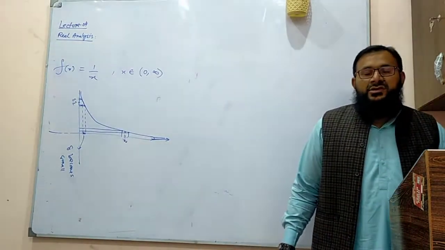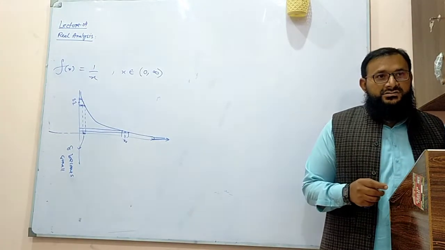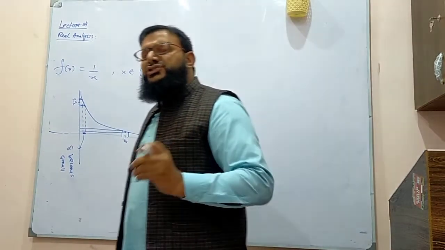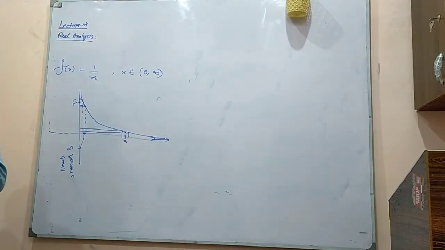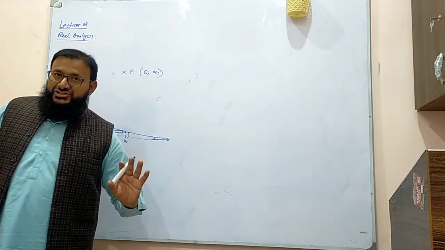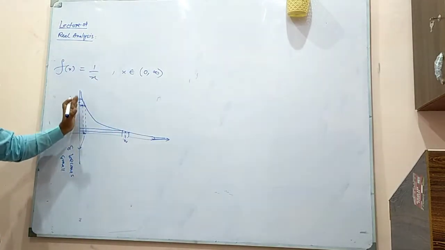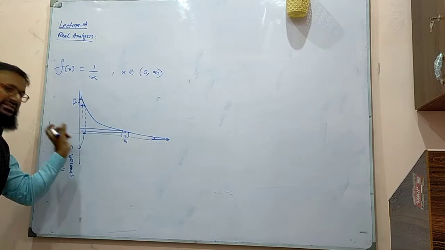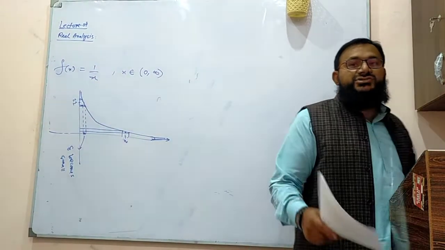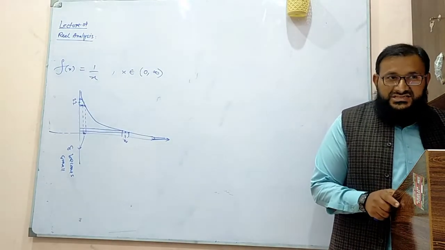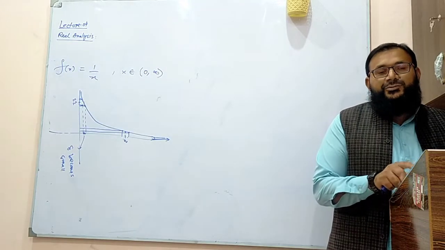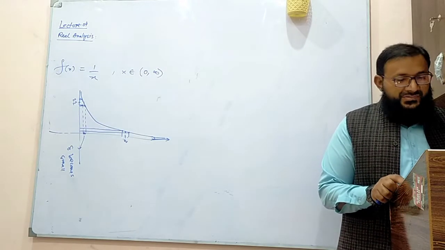This is the problem. We say that for all epsilon there must be a delta such that this happens. You choose any epsilon, but corresponding to that epsilon, the value of delta becomes very, very small when you go near 0. So this function is continuous, but not uniformly continuous, because there is a problem in choosing epsilon and delta.